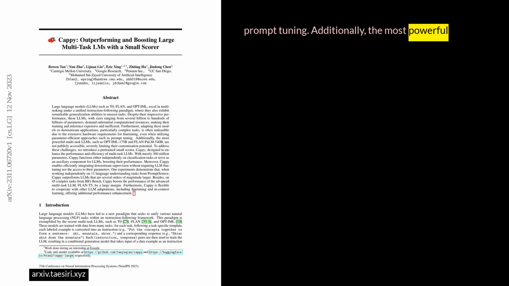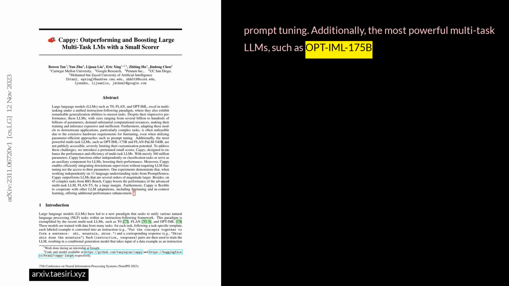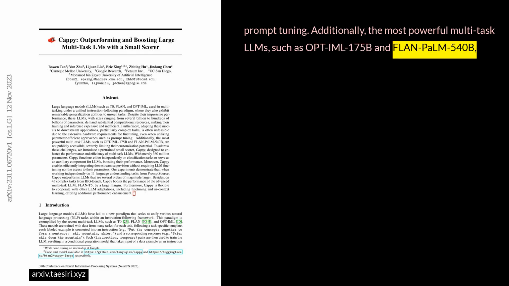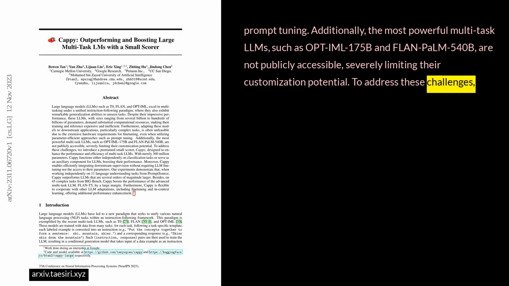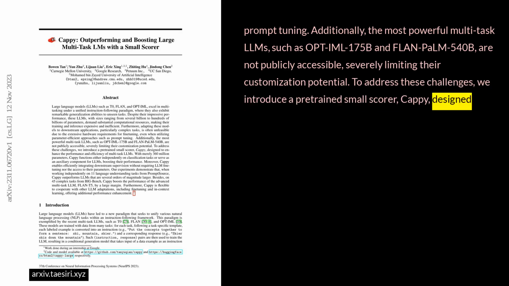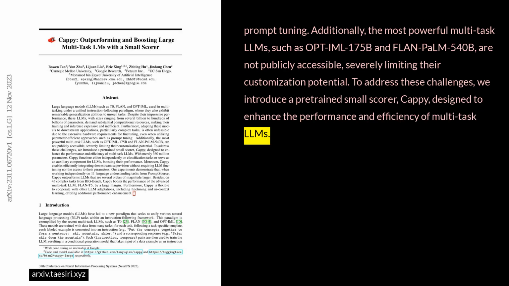Additionally, the most powerful multitask LLMs, such as OPT-IML 175B and FLAN-PaLM 540B, are not publicly accessible, severely limiting their customization potential. To address these challenges, we introduce a pre-trained small scorer, Cappy, designed to enhance the performance and efficiency of multitask LLMs.